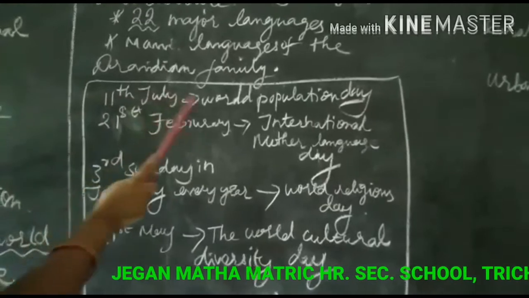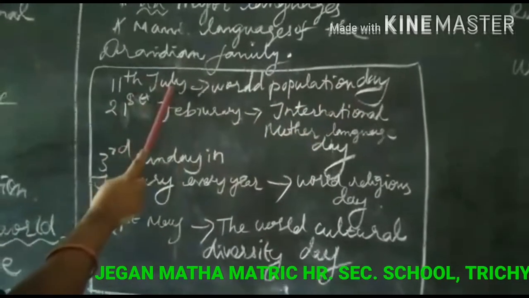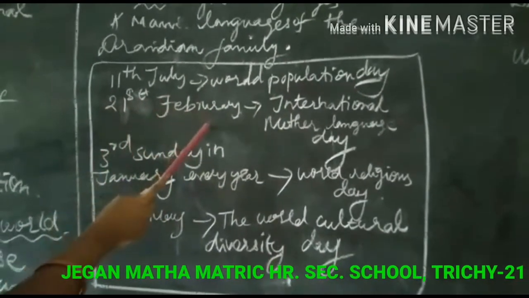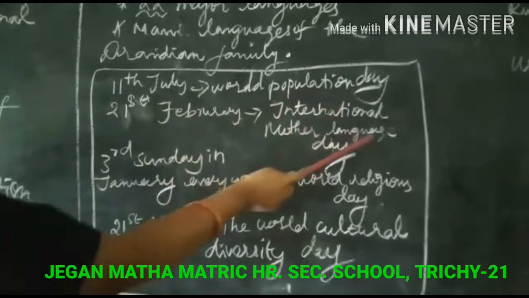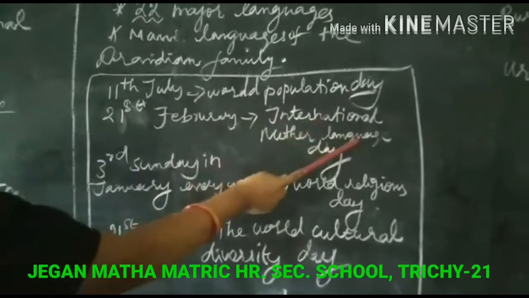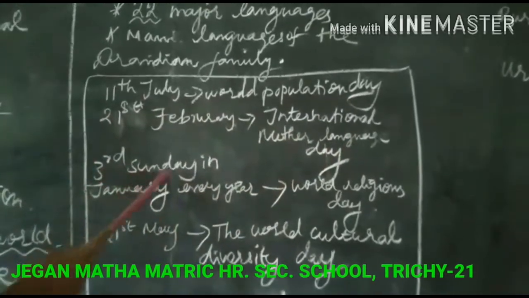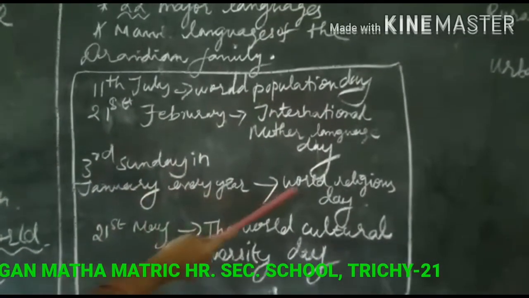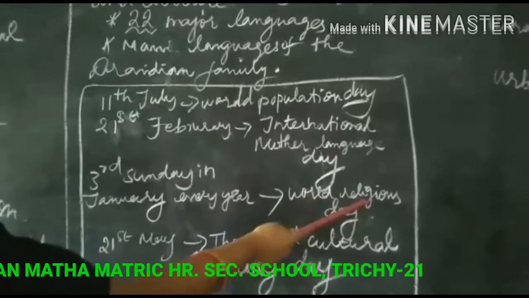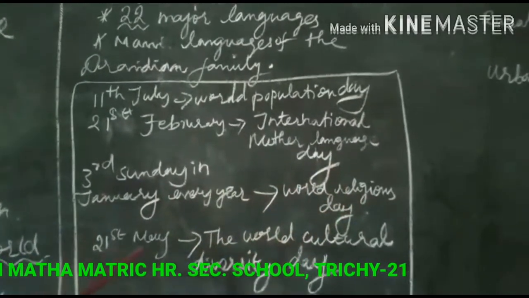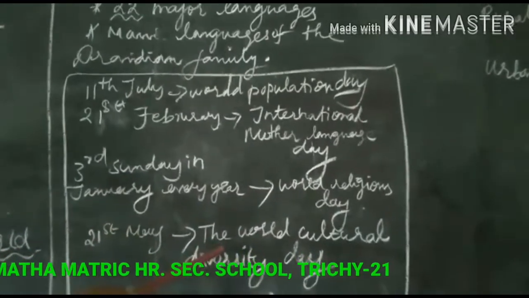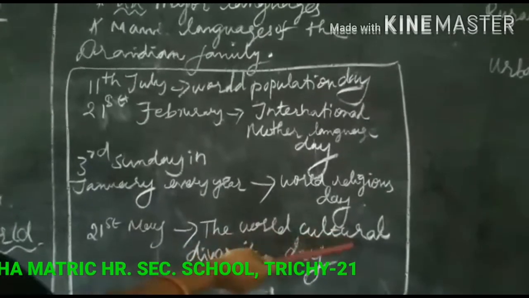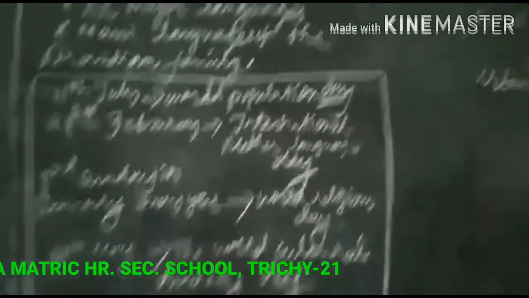11th July is World Population Day. 21st February is International Mother Language Day. The third Sunday in January every year is World Religious Day. 21st May is World Cultural Diversity Day. It's a very important one.